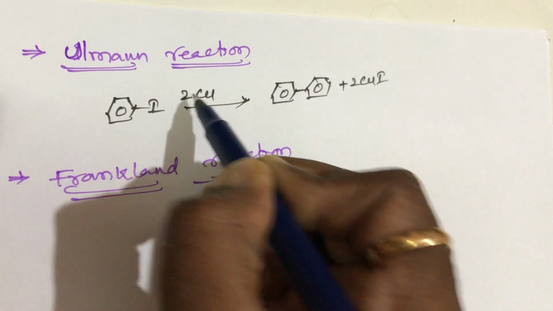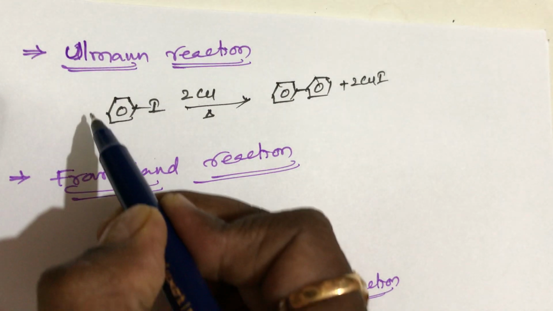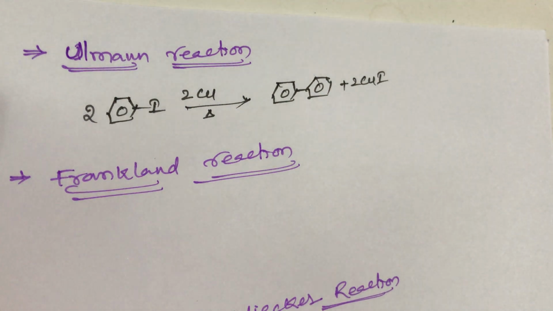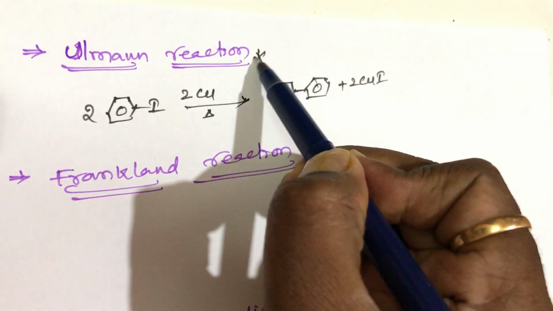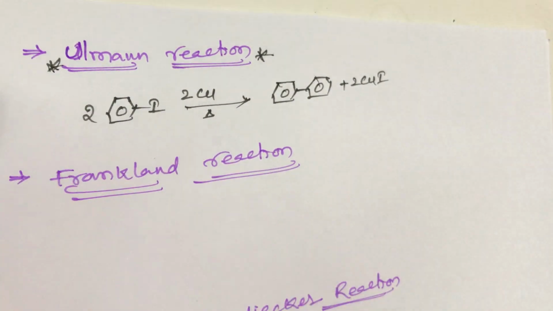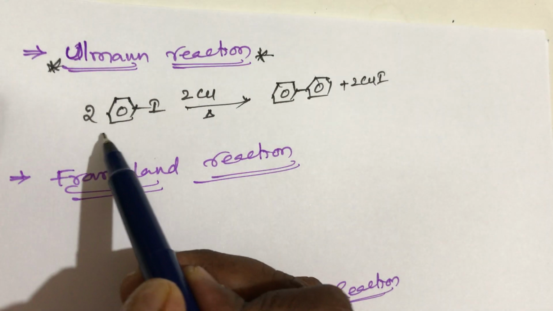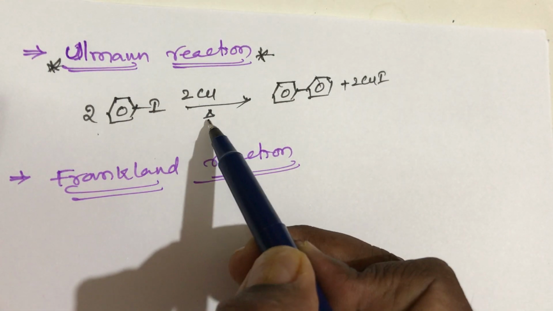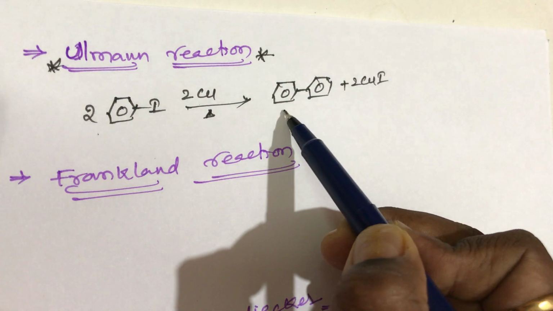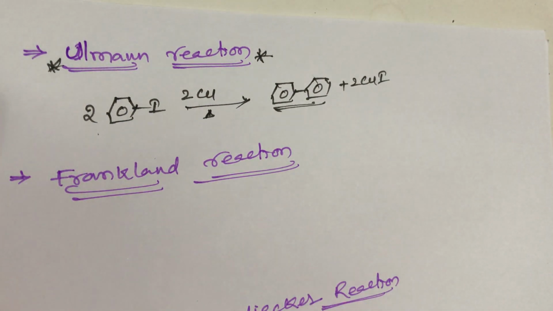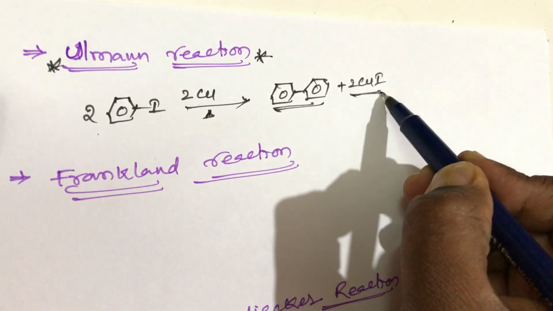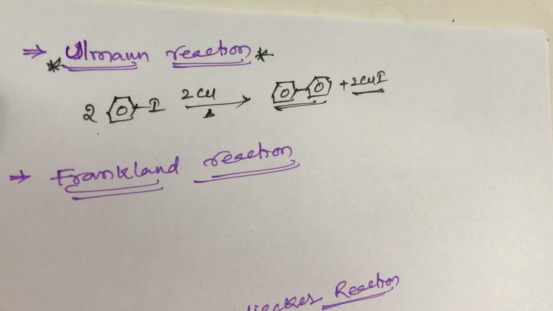Here also 2 moles of copper are involved. Take 2 moles of iodobenzene. This belongs to the Ullmann reaction. In the Ullmann reaction, 2 moles of iodobenzene react with copper on heating, and we get biphenyl and copper iodide. So this is the Ullmann reaction, students.